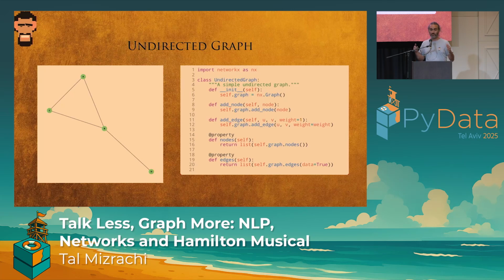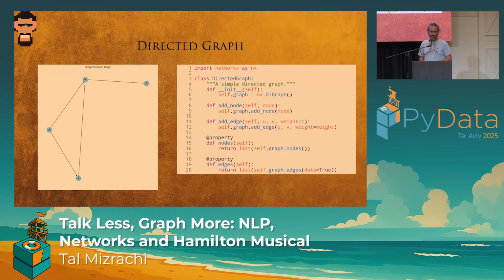And this is kind of like Facebook, right? This is the common example. In Facebook, if I friend you, you are instantly my friend as well. And we will treat every song in the context of this musical as a green node. Okay? Green just for the sake of this one. Now, a directed graph has a direction and an order. And again, I'm sure you all know that, but this is kind of like Twitter. If I'm following you, that doesn't necessarily mean that you're following me. Okay. And the way that we'll use that is to show the progression of the lyrics.